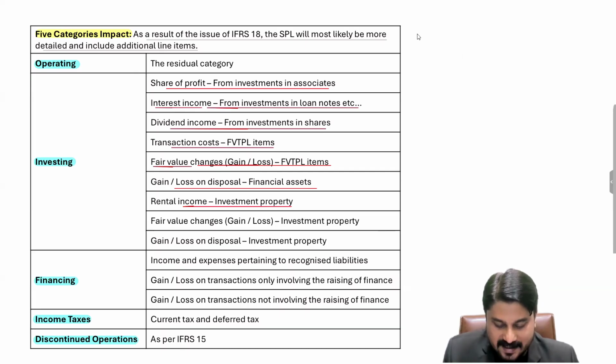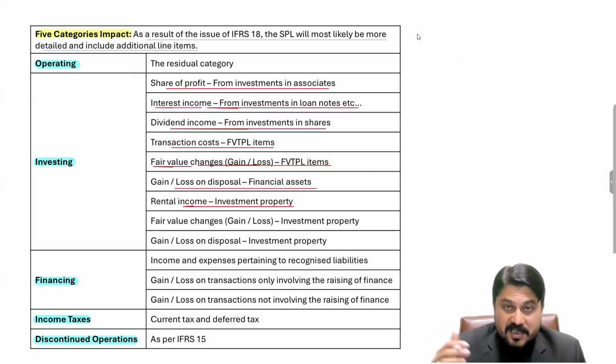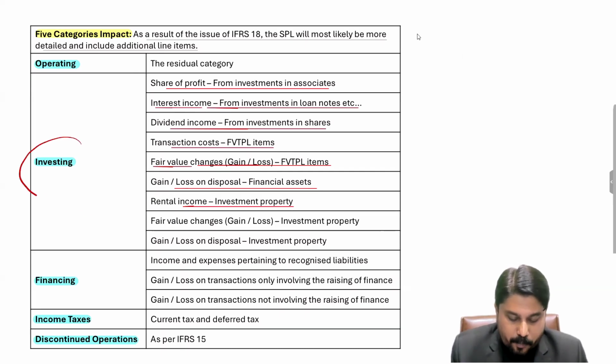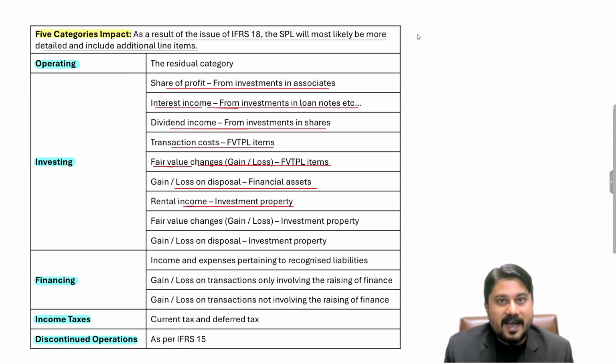For a business, for example a supermarket, the core business activity is to sell goods, right? But if a supermarket has invested in an investment property, that's an asset. At the time of investing in investment property, maybe any transaction cost will be reported over here. The objective of investment property is to earn rental and for price appreciation according to IAS 40.